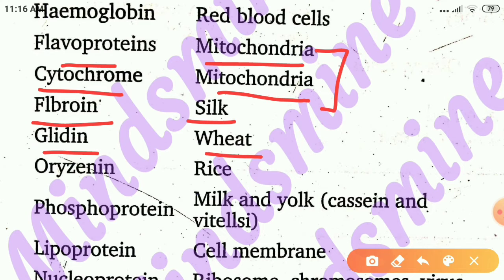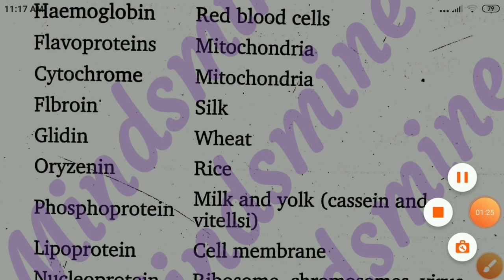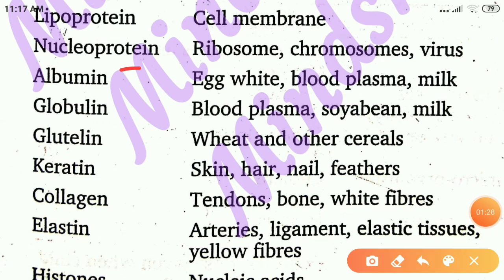Gliadin is in wheat. Oryzinin is in rice. Okay, rice is very important here because oryzinin can also be extracted or made through biotechnology. So it was very important to note here. Then we are with phosphoprotein. Phosphoprotein's distribution is in milk and yolk, casein and vitellin. Then lipoprotein, cell membrane.